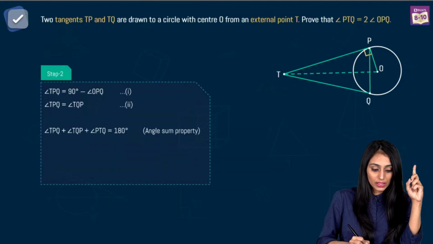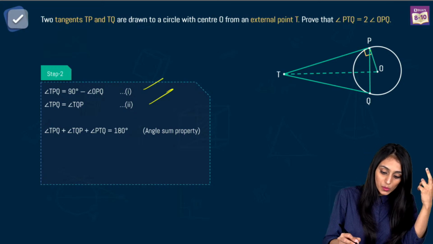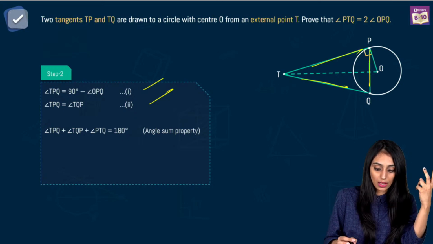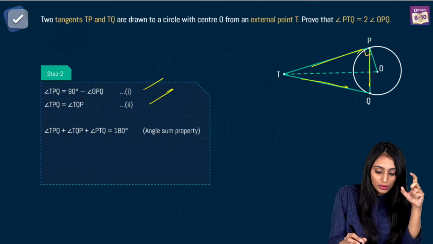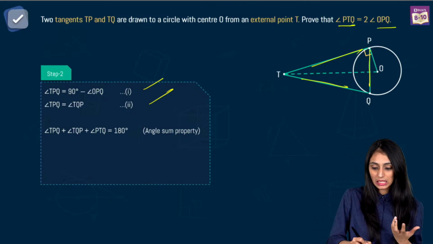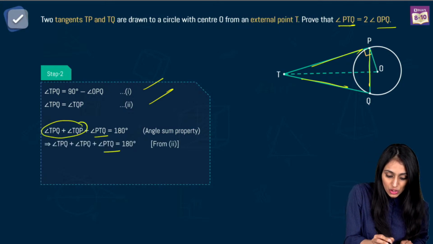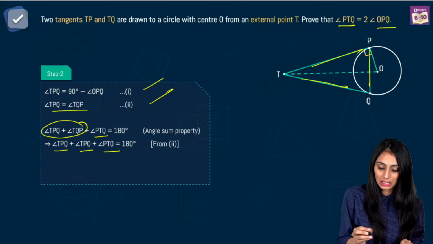Okay. Now what we can say here is that these are the two equations that we got in the previous step. Now I'm using the angle sum property on this triangle. Our focus should be on these two angles, PTQ and OPQ. How to get this? So I'm going to replace the other ones. PTQ I'll keep as it is. These two, I'll replace them with TPQ since they are equal.